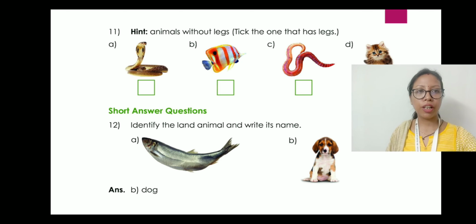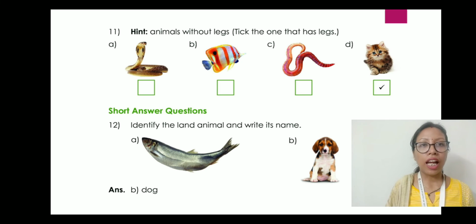Then we have question number 11. Animals without legs, tick the one that has legs. We have snake, fish, worm, and the last one is the cat. Snake does not have legs, fish does not have legs, worm does not have legs. Then who has the legs? Cats have legs. Therefore, the odd one here is the cat.